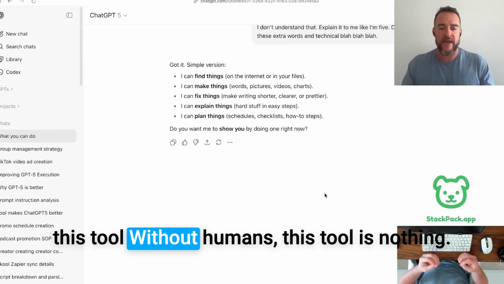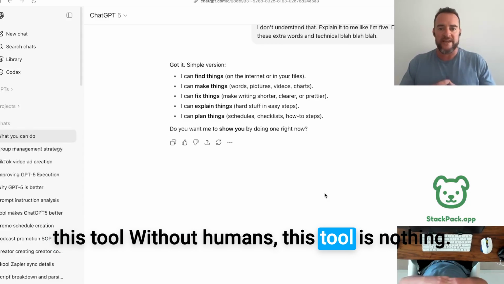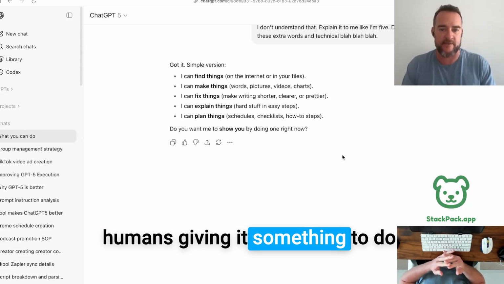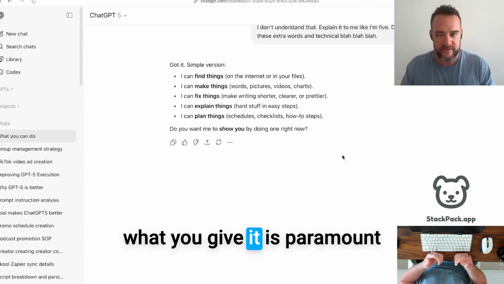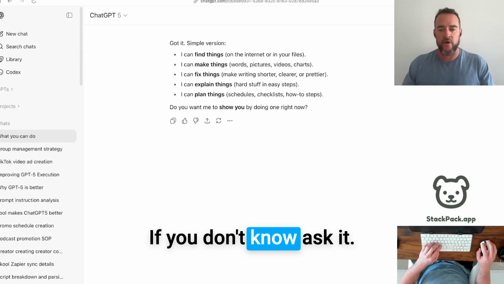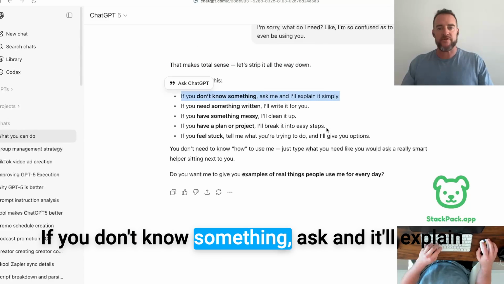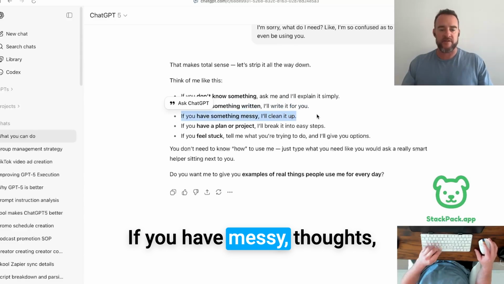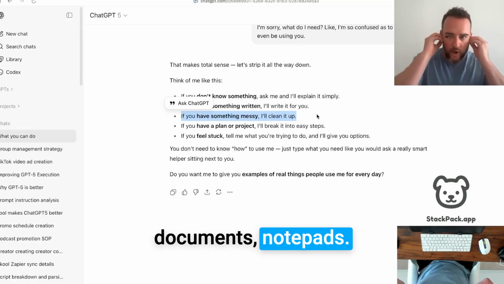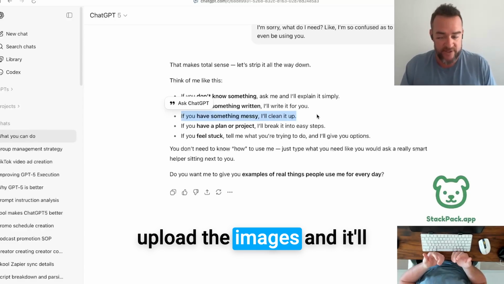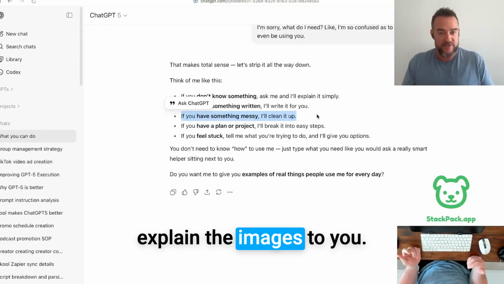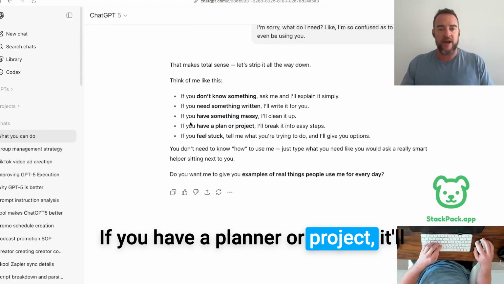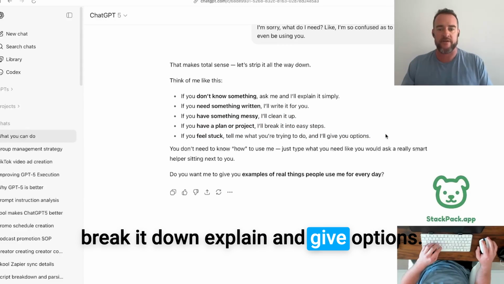Truthfully, without humans, this tool is nothing. This tool does nothing without humans giving it something to do. What you give it is paramount. If you don't know, ask it. If you don't know something, ask and it'll explain it. If you need something written, it'll write it. If you have messy thoughts, documents, notepads, upload the images and it'll explain the images to you. It can actually read images. If you have a plan or a project, it'll break it down, explain, and give options.